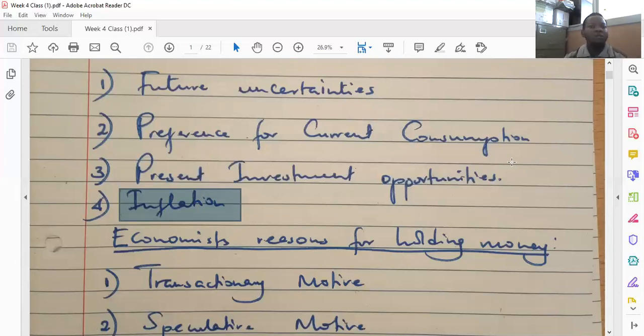Tomorrow the same commodity is 30 shillings, not because the commodity has increased in value, but because the value of money has declined over time because of inflation. So you'd rather spend the money you have at the moment on that commodity, as opposed to when the price has gone up. You may not be able to afford it because of inflation.